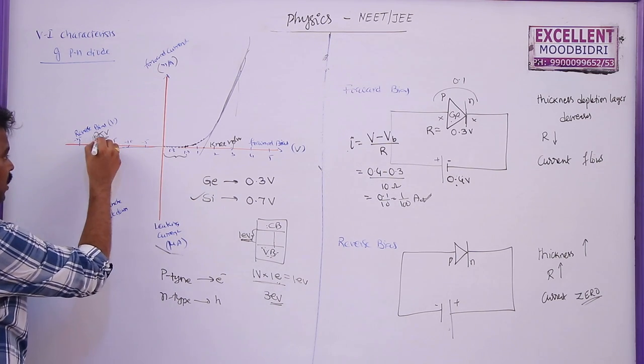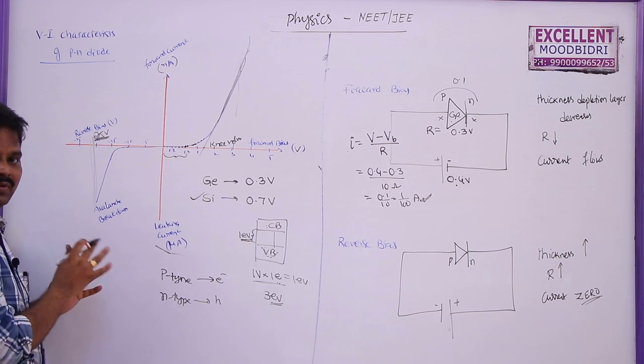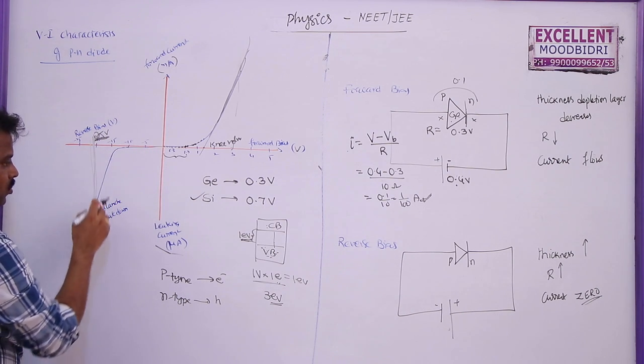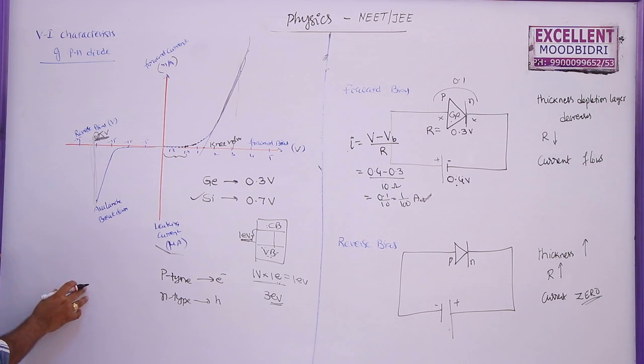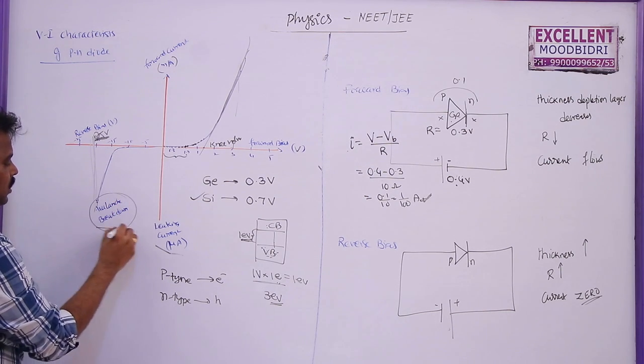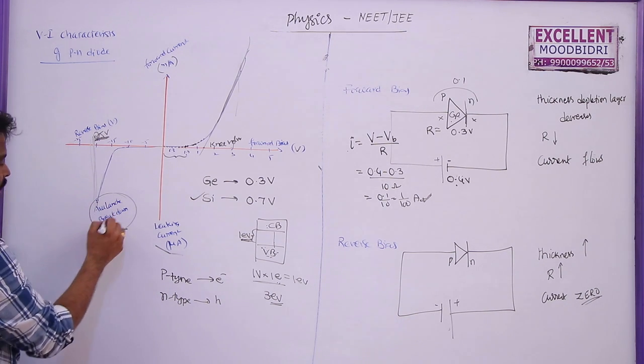But here when the applied voltage is around 25 volts, most of the covalent bonds will break, and due to this conduction, this diode will be ineffective here, then large current flows through this one, and that particular voltage at which this diode will break is known as avalanche breakdown.